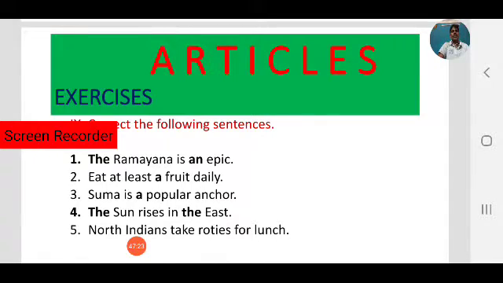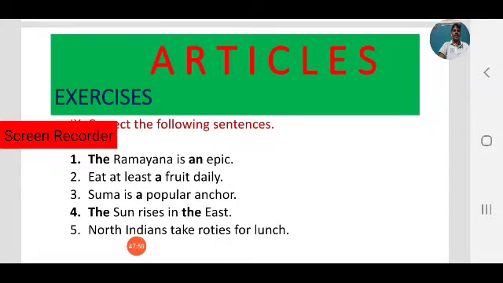Like so, Ramayana is a holy book with religious importance. So before those books, we have to use the definite article the. The Ramayana is an epic, not a epic. An epic, because epic begins with a vowel sound. So before vowel sounds, we use an.